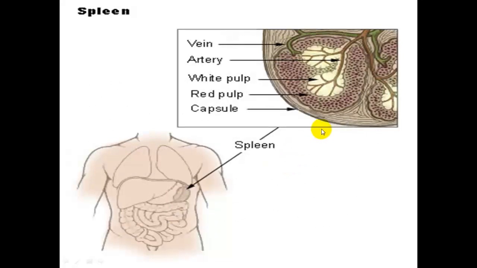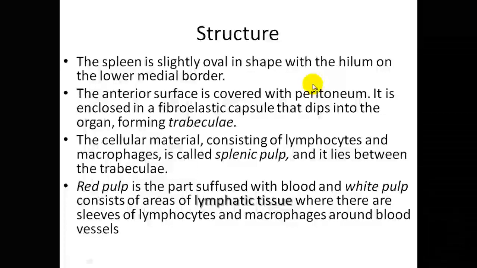The red pulp consists of blood, and the white pulp consists of lymphatic tissue. Here you can see the red pulp that consists of blood, and here we have the white pulp that consists of lymphatic tissue.